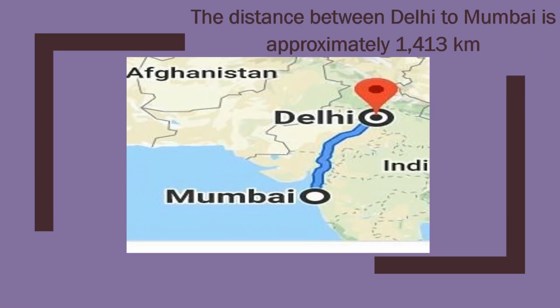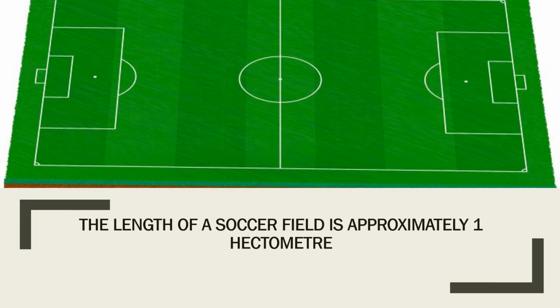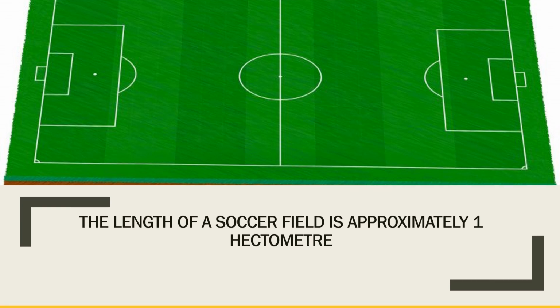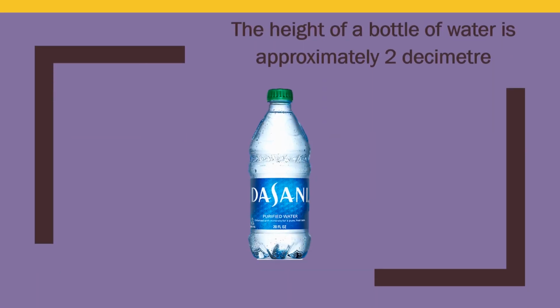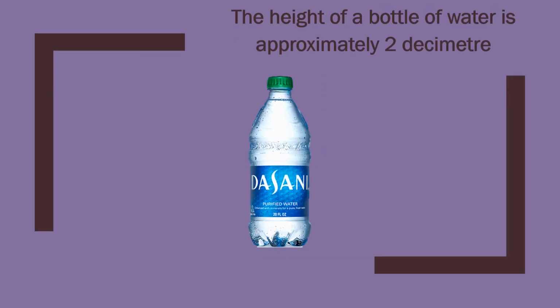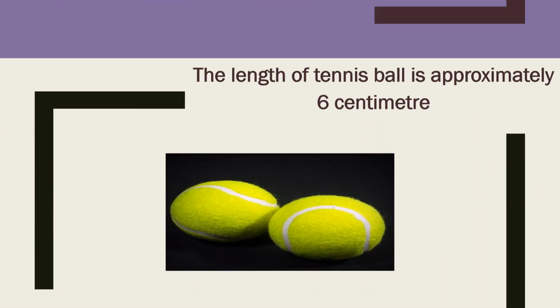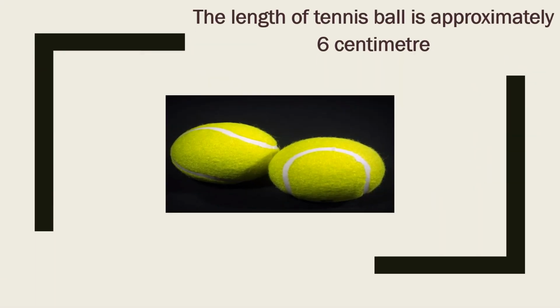The distance between Delhi to Mumbai is approximately 1413 kilometer. The length of a soccer field is approximately 1 hectometer. The length of a bus is approximately 1 decameter. The height of a bottle of water is approximately 2 decimeter. The length of a tennis ball is approximately 6 centimeter.